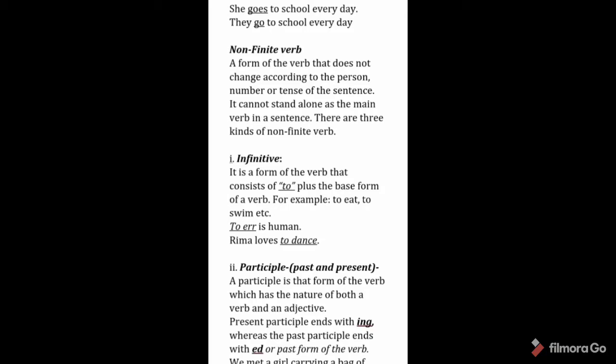Now we come to its examples. To err is human. Here the verb err is irrespective of the subject. The next one: Rima loves to dance. Here to dance is irrespective of the subject Rima. Whether it be Rima and Shan, or whether it be they love to dance, it would have no effect on to dance because it is a non-finite verb.